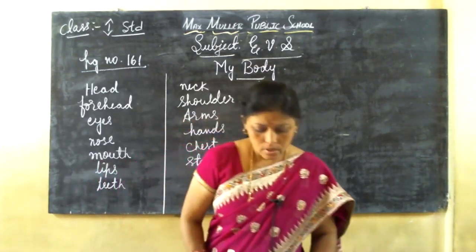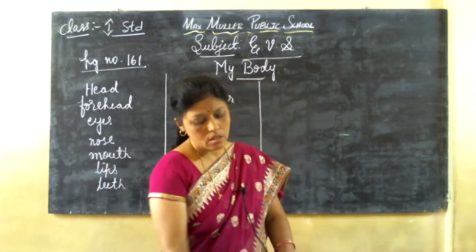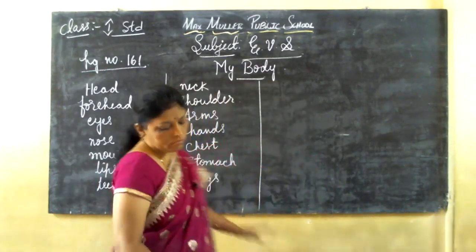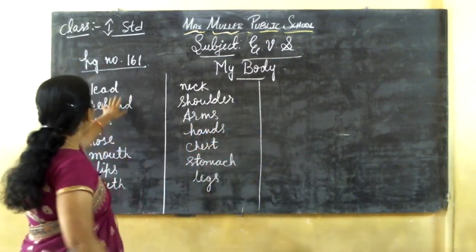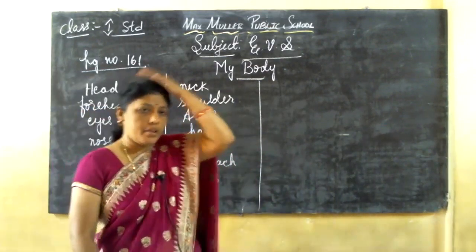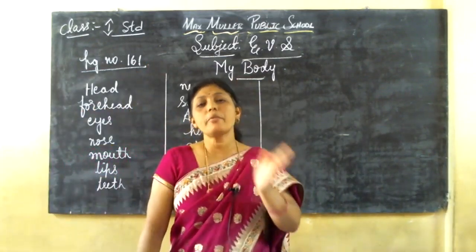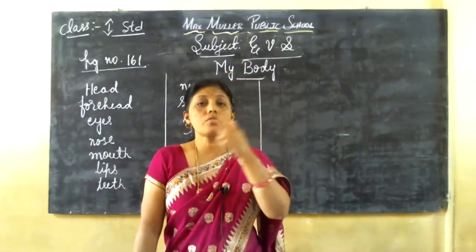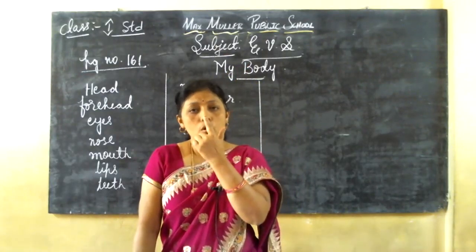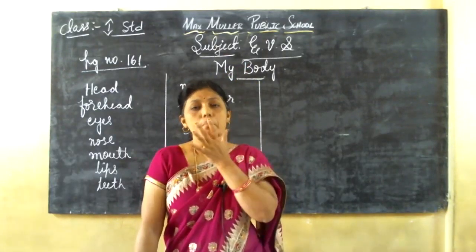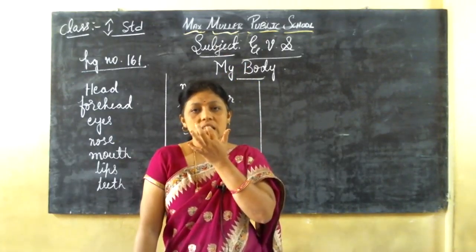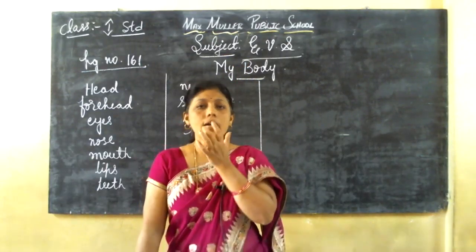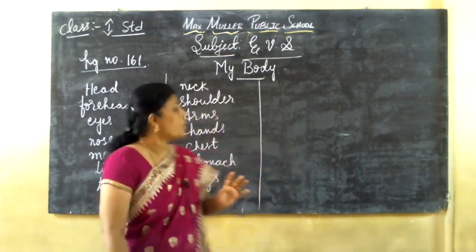They have names. Okay, see, head. This is our head. In the head we have so many parts. See, head, forehead, eyebrows, eyes, nose, ears, mouth, teeth, tongue and lips. Okay.